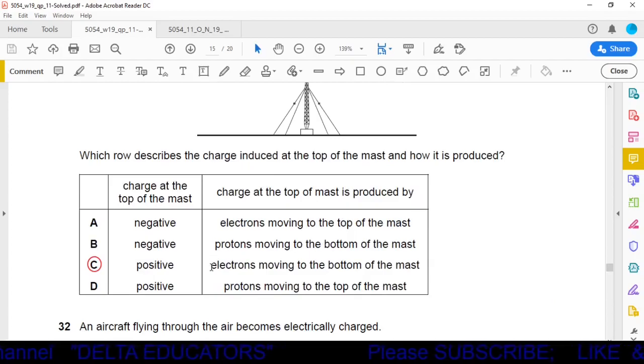In option C, electrons move to the bottom of the mass. In option D, protons move to the top of the mass. Protons moving to the top of the mass is practically not possible. So the best option is option C.